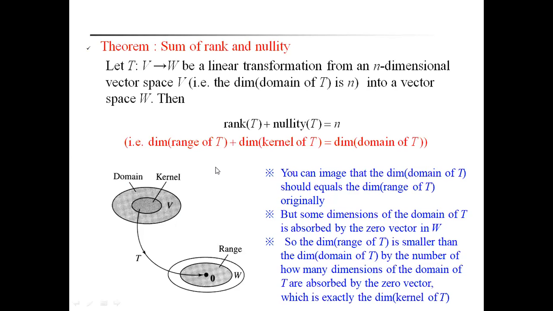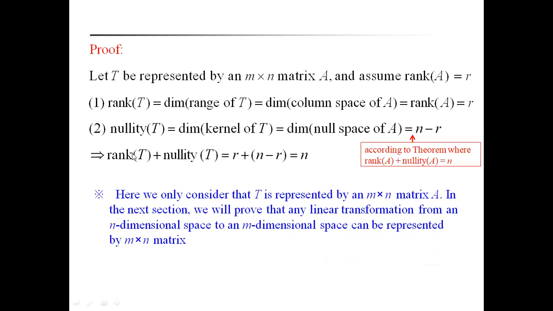This is the important theorem. Proof. Let T be represented by an n by n matrix A and assume that the rank of A is equal to r. The rank of T, by the definition of the rank of T, is equal to the dimension of the range of T. The dimension of the range of T is equal to the dimension of the column space of A. That means the rank of A is equal to r.